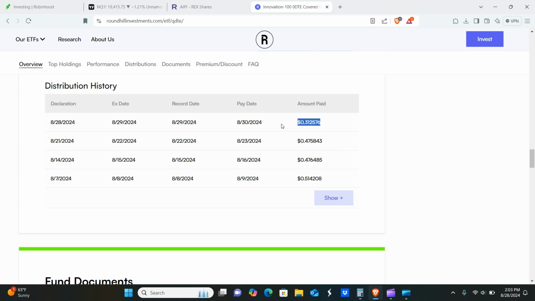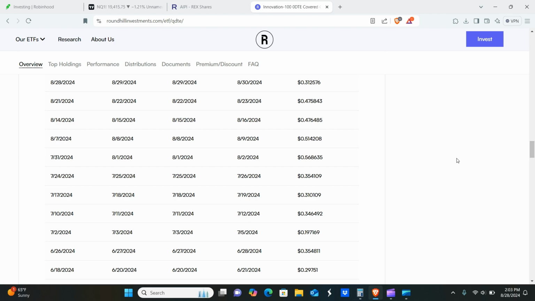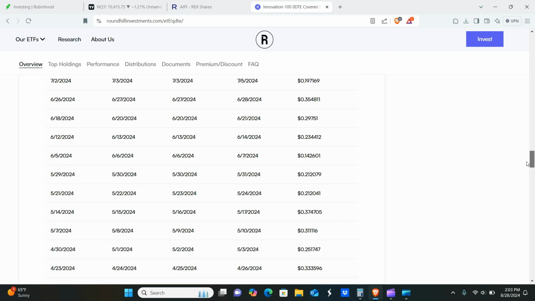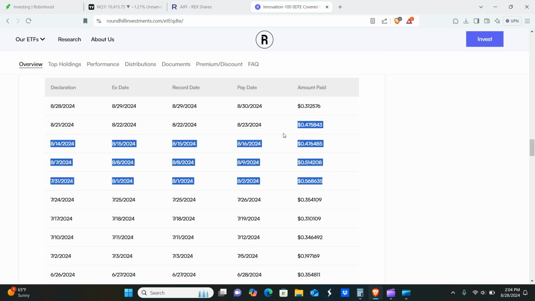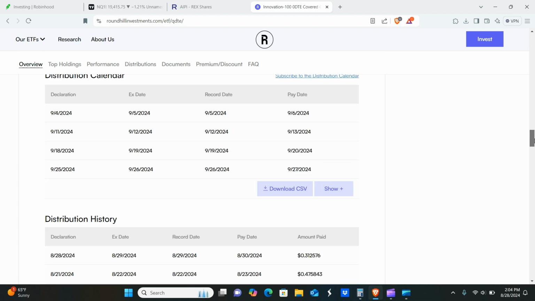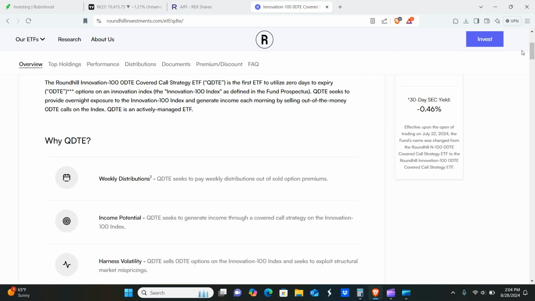I mean, even at 30 cents a dividend, it's still exceptionally good as far as I'm concerned for a dividend payout. So you guys can see that most of the dividends that they paid out have actually been quite a bit lower than recent times. So roughly about that 20 to 30 cent range on the NASDAQ. So all of these payouts right here, in my opinion, was just icing on the cake. So 31 cents for the QDTE for this week. So that averages out to about $1.25 per share per month.